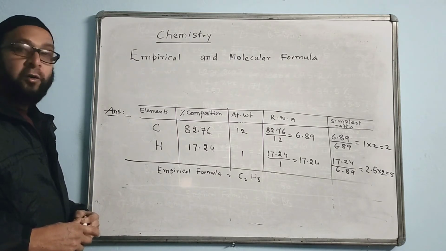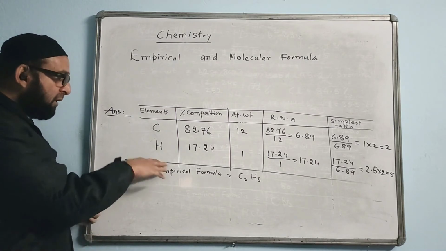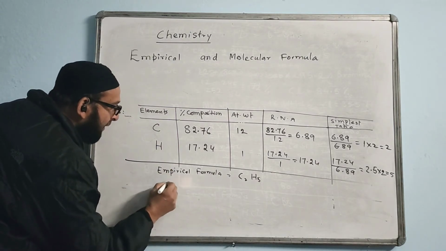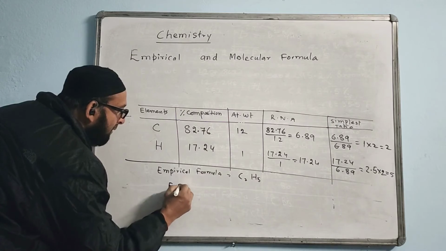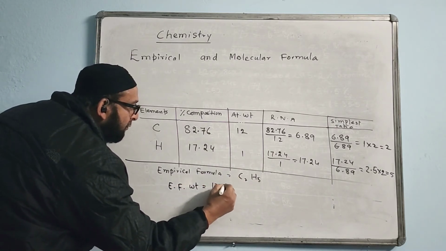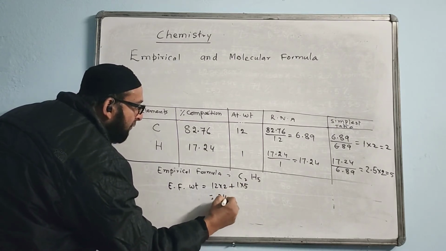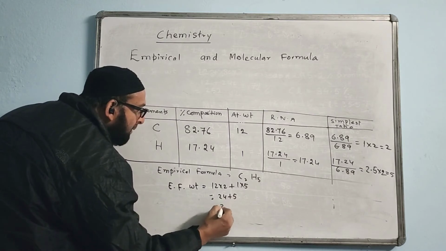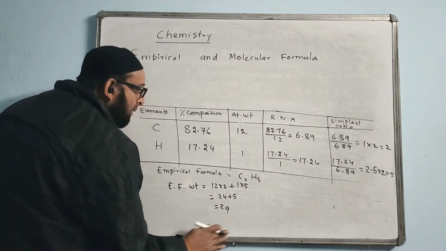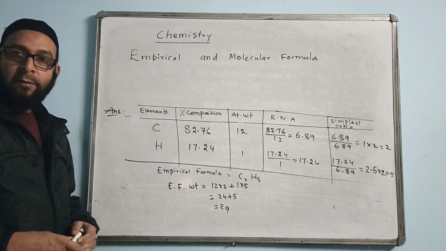Now we are finding the molecular formula. The question is asking to find only the molecular formula, so we will proceed further. How to proceed? We will find the weight of the empirical formula. Carbon is 12, so 12 into 2. Hydrogen is 1 into 5. 12 twos are 24 plus 5. The total is 29. So the empirical formula weight we got is 29.